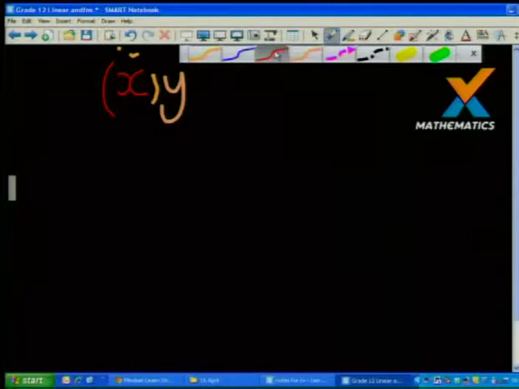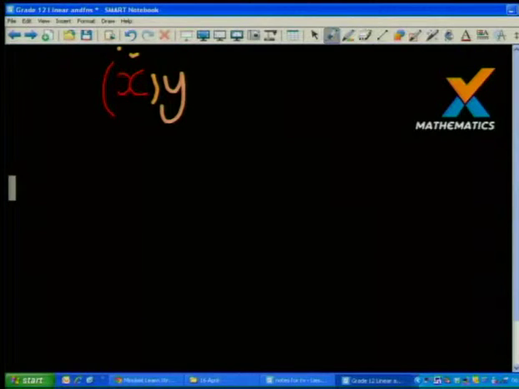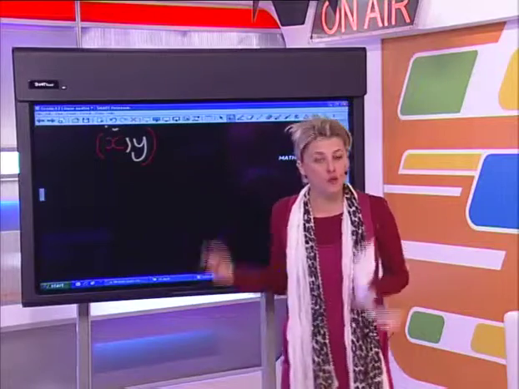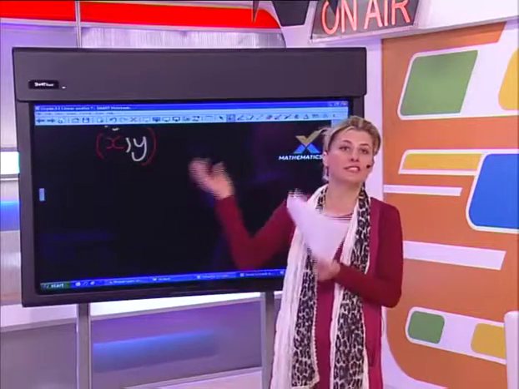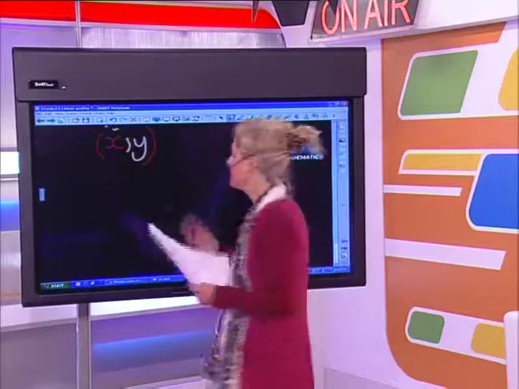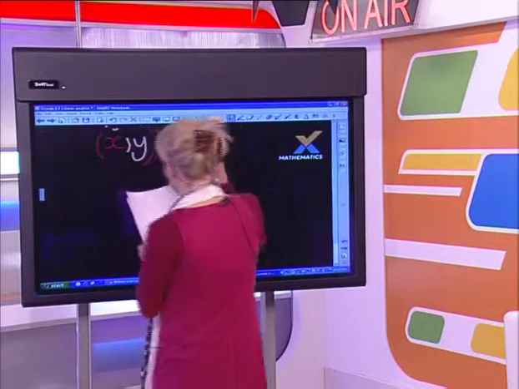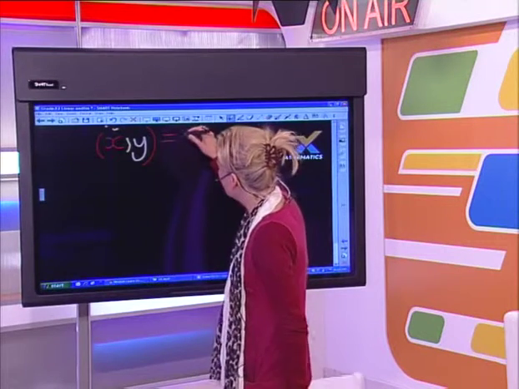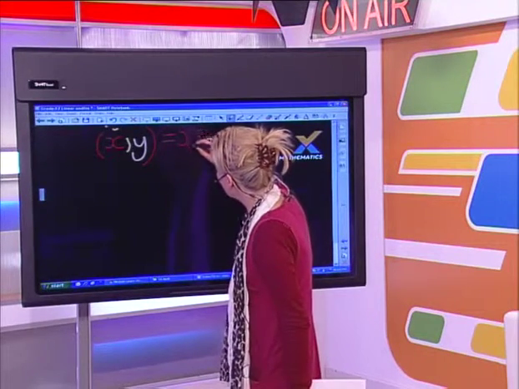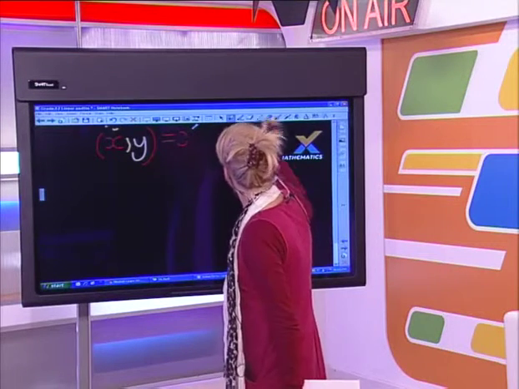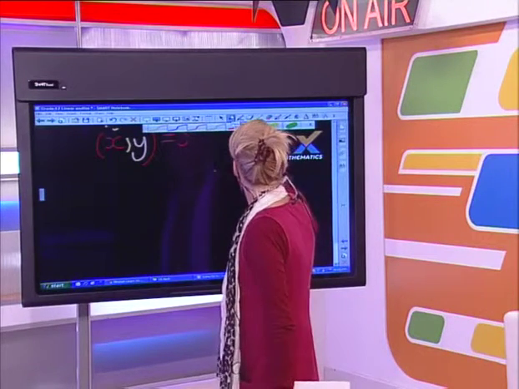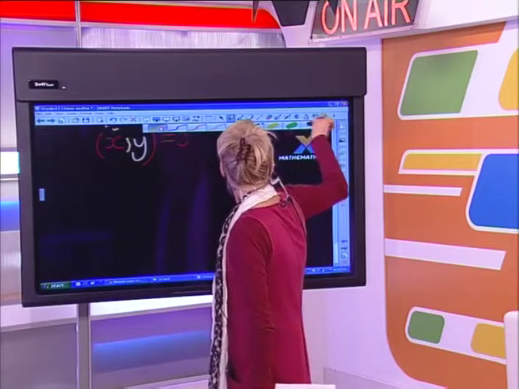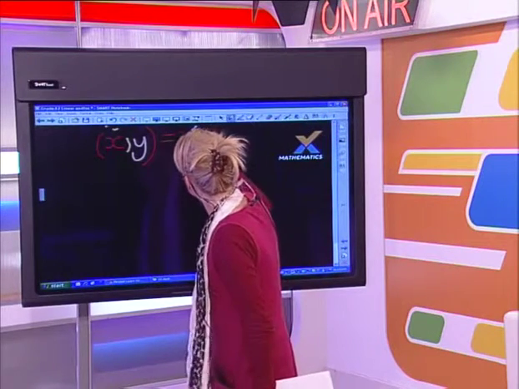I seem to be struggling a bit with my pen over here. Right, that's a bit better. So to get the new x coordinate and the new y coordinate after you have rotated a point about the origin in an anti-clockwise direction, here's our formula. The new x coordinate is calculated as follows: I take the old x coordinate. I don't know what's happening here, but our board is... Stick to that yellow pen. Okay, there we go.